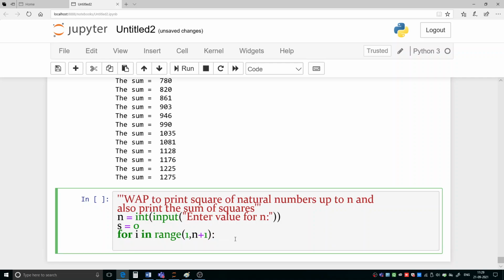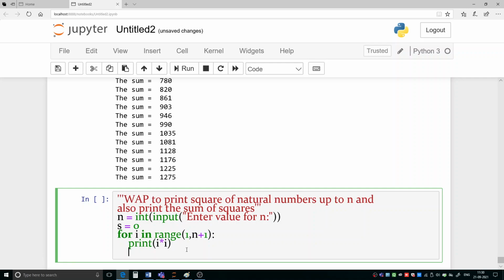Now it is asking to print the square of all the natural numbers. So we will be printing that. Print, where is the number? In every step, the number is present in i, so we will be printing i into i. i represents that number. i is starting from 1 and it is going up to n. So for every value of i, we will be printing its square.